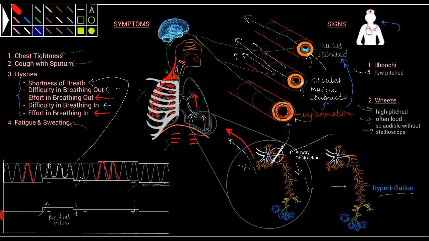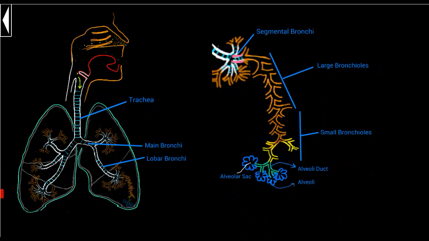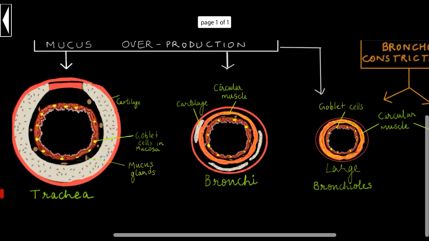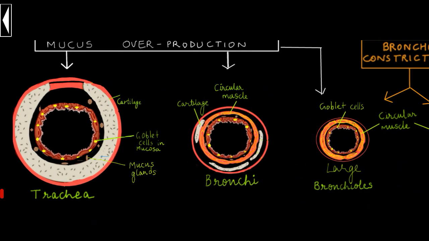Now, for those of you who wondered why I have shown obstruction in this airway, it's because there is a concept. Now, you know that this is the trachea, main bronchi, lobar bronchi, segmental bronchi, large bronchioles, small bronchioles, alveolar duct, alveolar sac, and alveoli. Now, mucus production occurs where there are goblet cells or mucus glands.